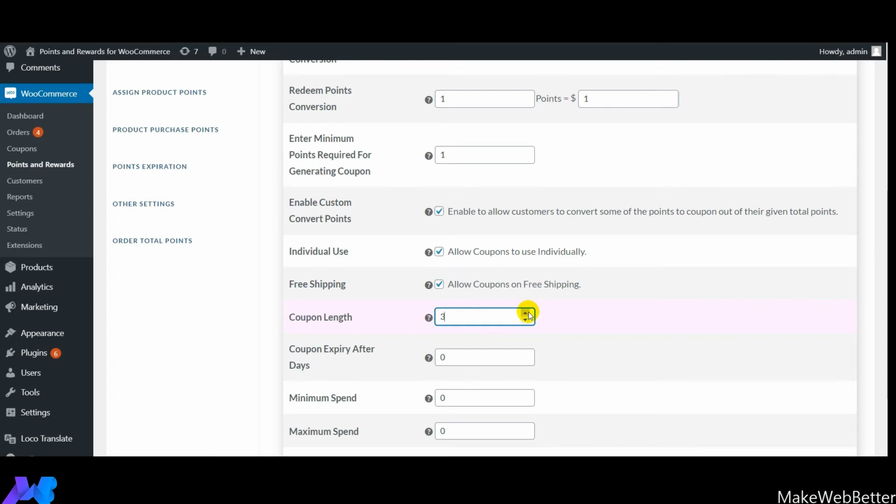Next, with the help of this feature, you can set the number of days after which the coupons will expire and customers won't be able to use them further.